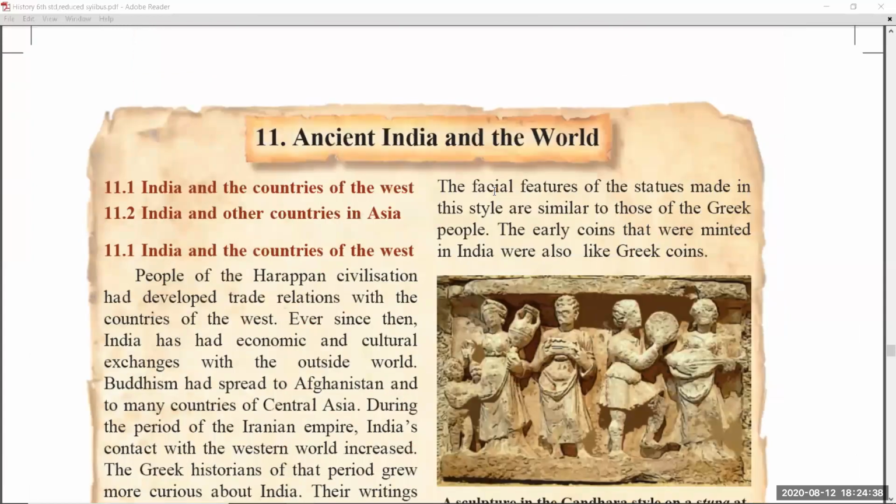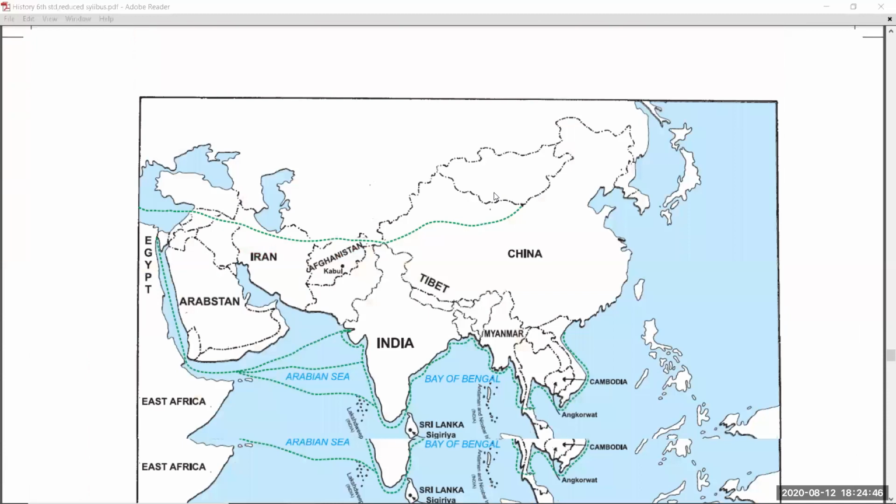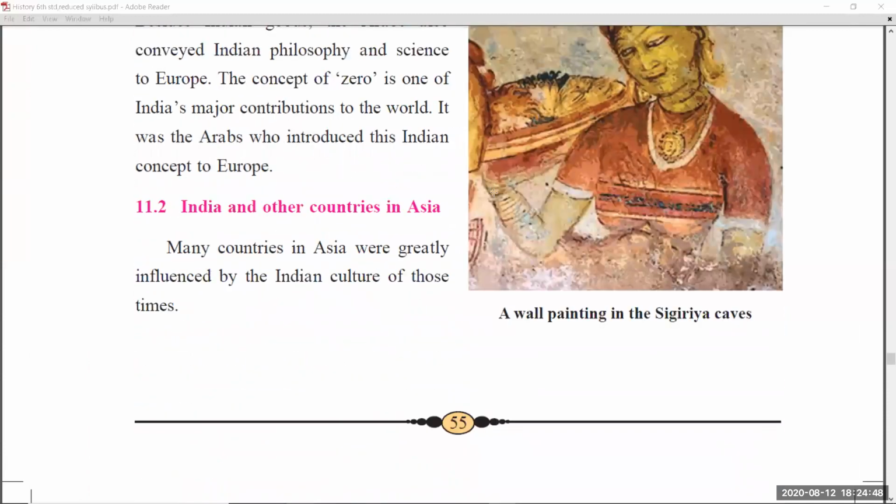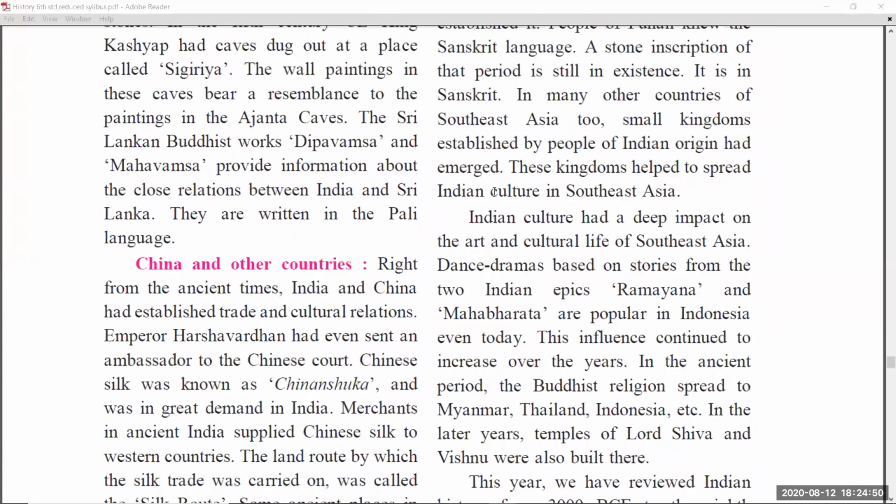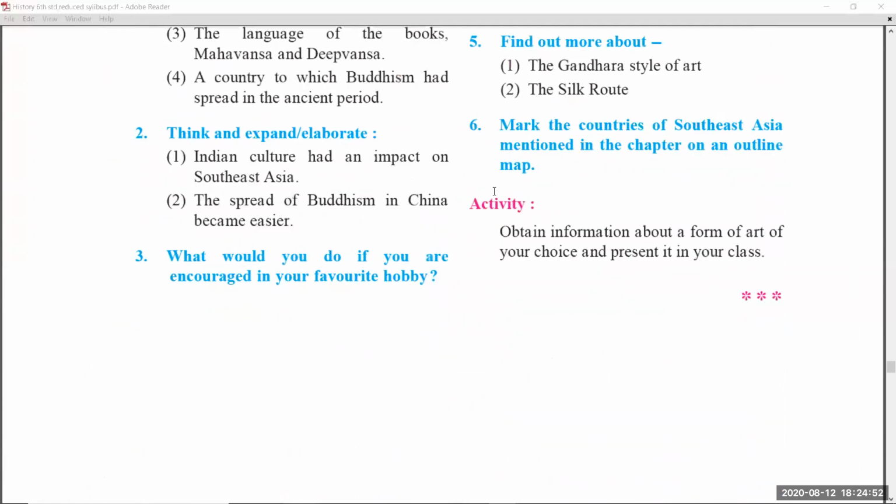Coming to chapter number 11, that is the last chapter in 6th standard history, ancient India and the world. In this chapter, coming to page number 55, also there is no change. 56 also no change, students. In chapter number 11 also there are no reduced topics.